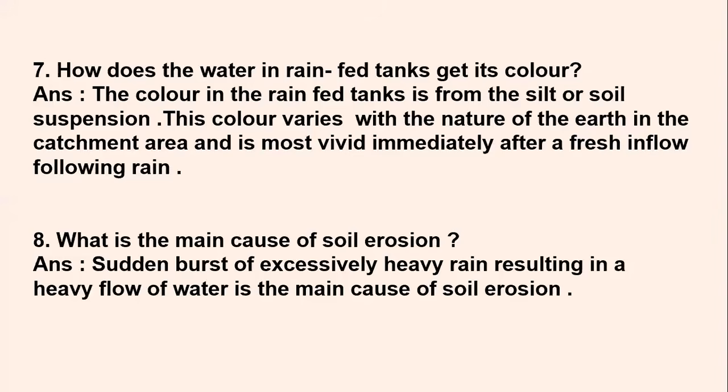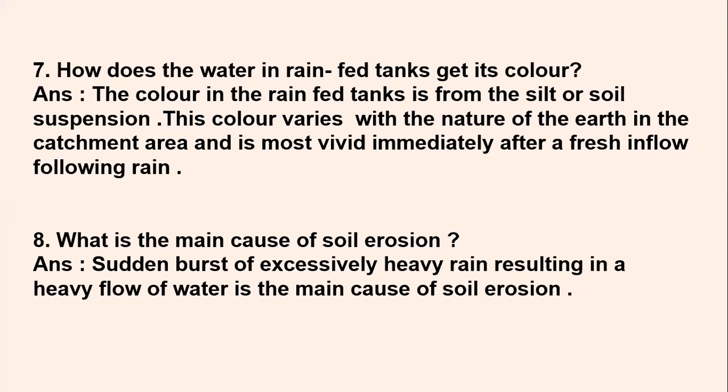This color varies with the nature of the earth in the catchment area and is most vivid immediately after the fresh flowing rain. So what happens, the color in the rain-fed tanks is because of the silt underneath. Below the tanks, you find small sand particles which have accumulated. So that is what changes the color of the rain-fed tanks. And this color differs with the nature of the earth in the catchment area.